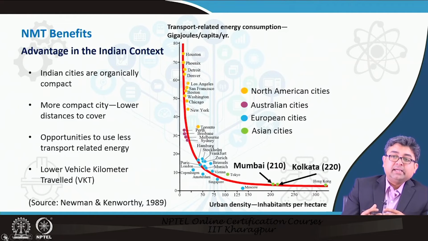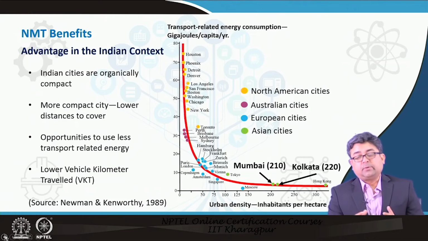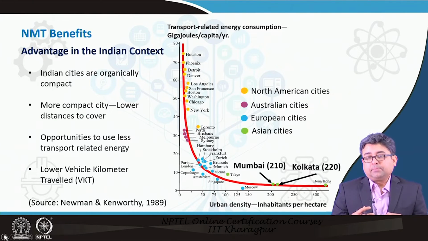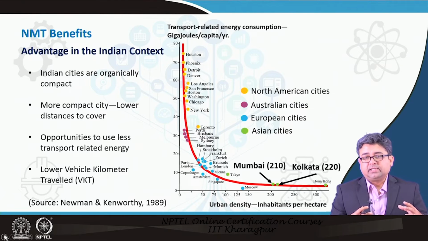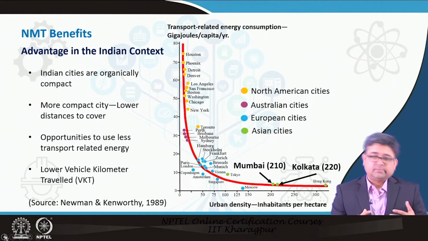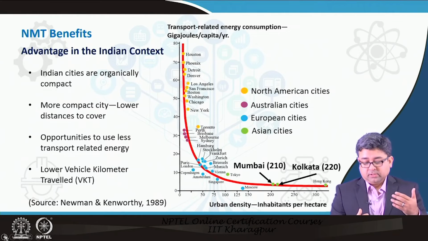But what is happening is, as you very well know, many of our large metropolitan cities are now growing horizontally as well. So as they grow horizontally, there are outskirts of the cities that are less dense. So as the density decreases, your transportation related energy consumption grows.